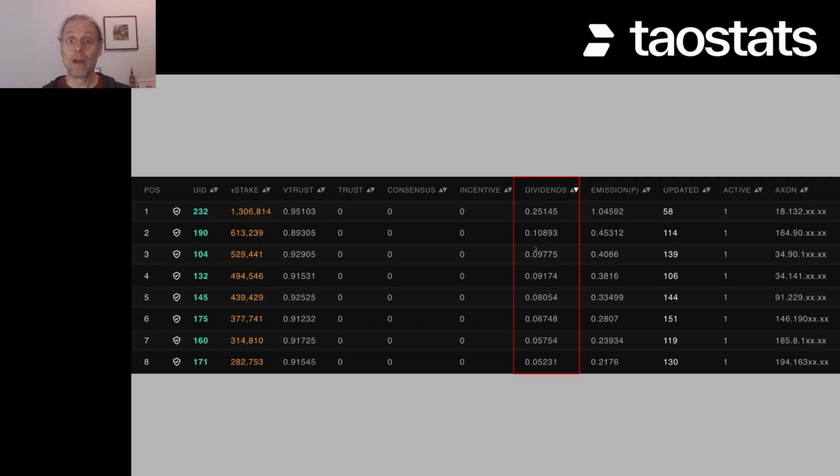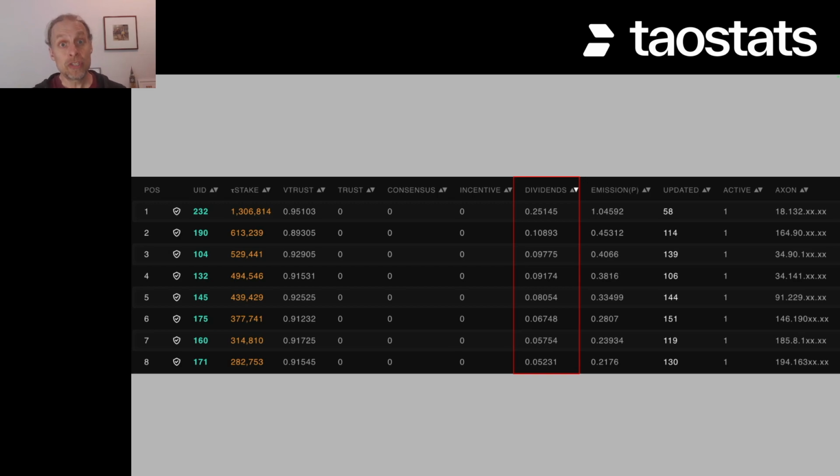When you're a validator, a lot of the subnets now require that you have at least 20,000. Some, I think I now have heard, are 25,000 tau to begin validating. Now, if you think about that, that makes sense because you have like 60 times less dividend than some of these other validators, right? 1.3 million down to 20,000. That's a huge jump. And so having validators with like 50 tau or 100 tau just doesn't make sense anymore. So to be successful as a validator, you need to have that 20 to 25 or more thousand tau staked to your account.